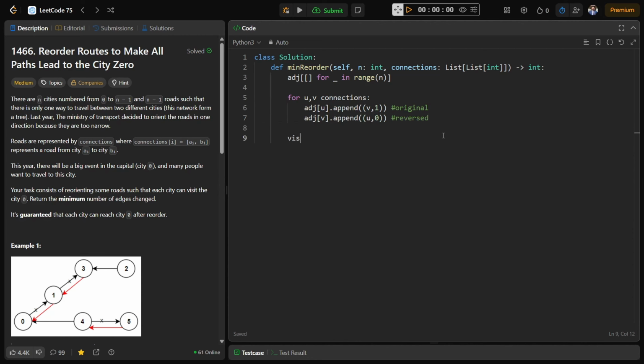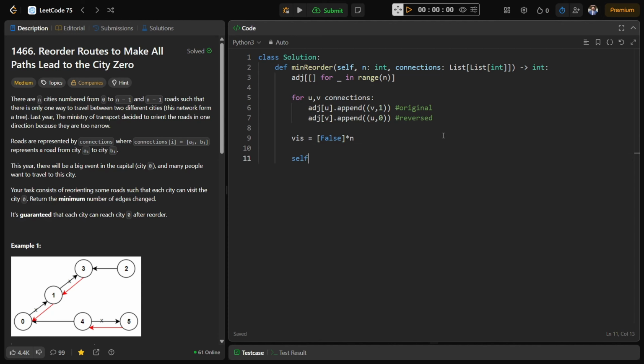After that, we create a visited list with value false of size n. Then we call the DFS function, starting with 0. I guess we don't have to pass the parent here, so we could skip that. We pass the adjacency list and visited array, and we will return self dot count.